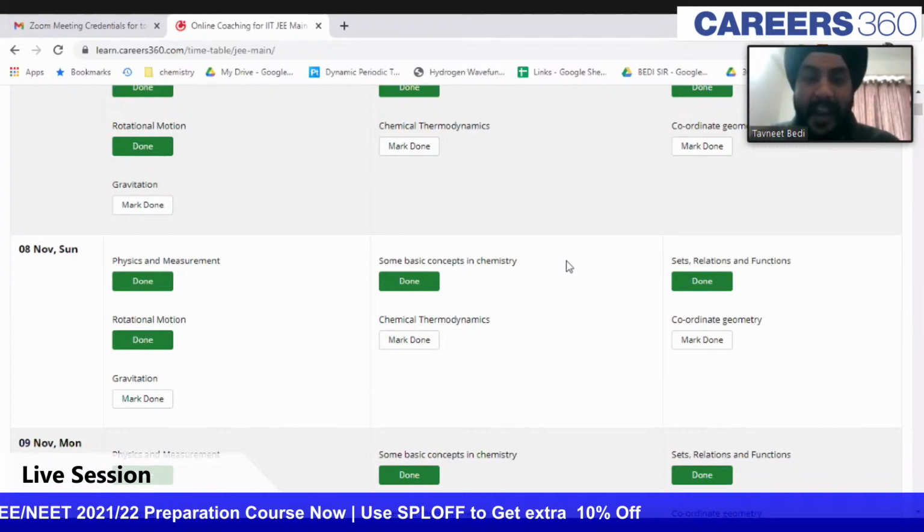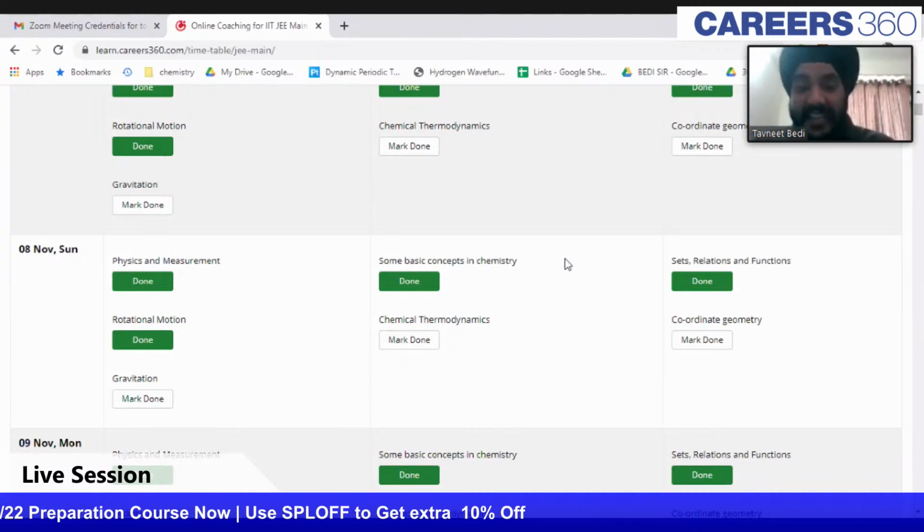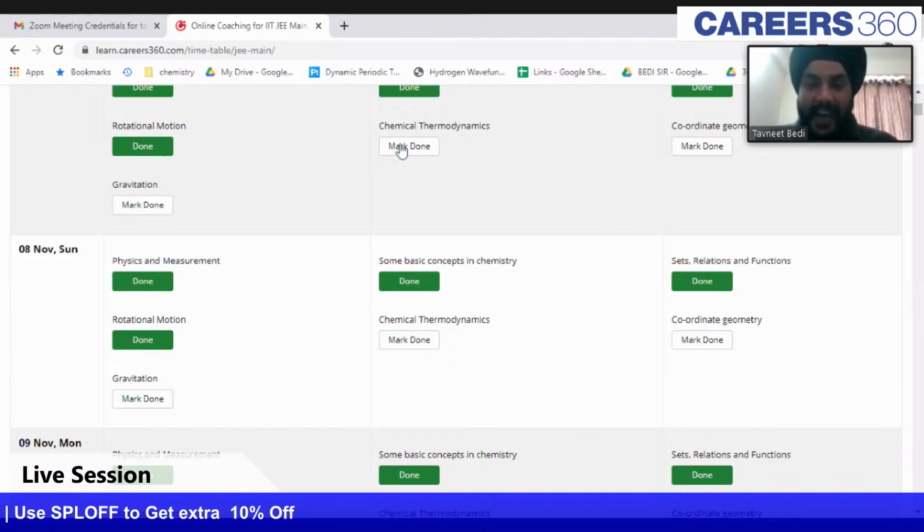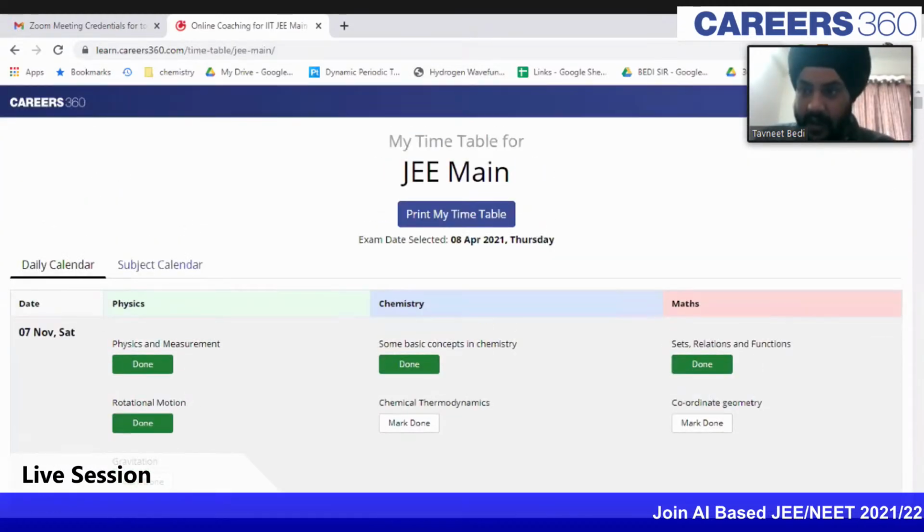And suppose there's a chapter like periodic properties which has a lesser weightage, then it will just give you less time. So this adaptive thing is very good about it. It will just let you know what to study and when to study, and if you just simply follow this, if you just simply limit yourself to it, this is a very good timetable that you can follow.